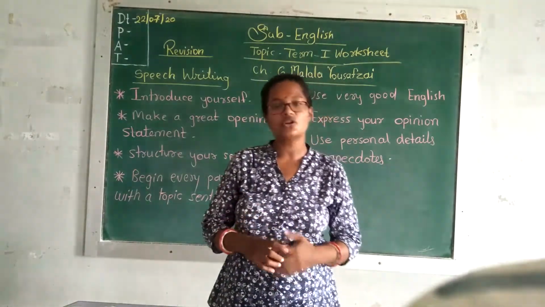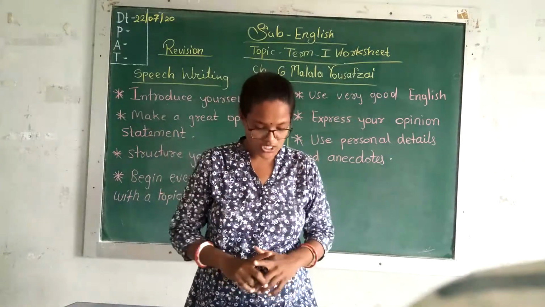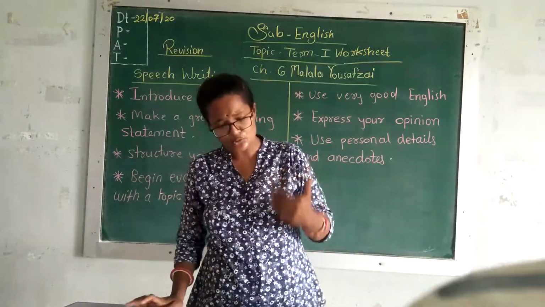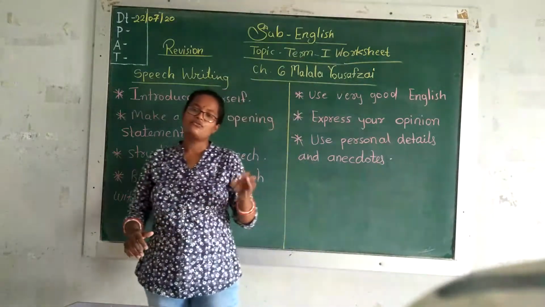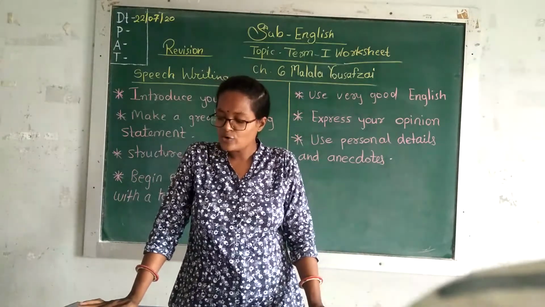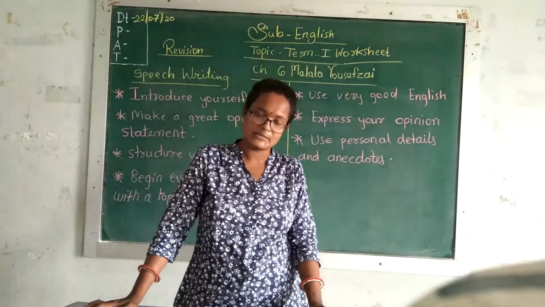Then all four corners of the world means many different parts of the world. Make proud means to do something to make people proud of you. So this is how we revise the fixed expressions also. And today we are going to see it in our worksheet also: transitive, intransitives and fixed expressions.